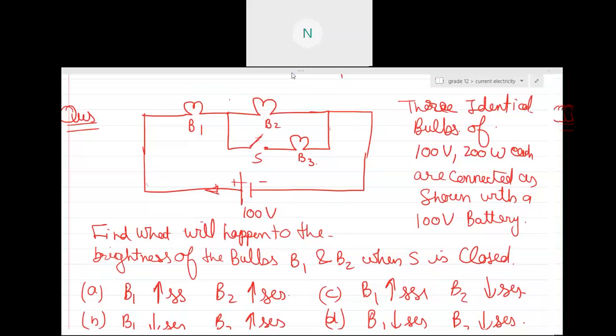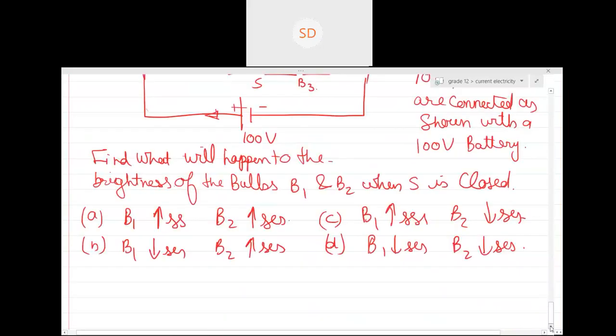Yes, guys, what's the answer? Sir, is it C? Yes, C is the answer? I think C is the correct answer. Let me check. I think C only.